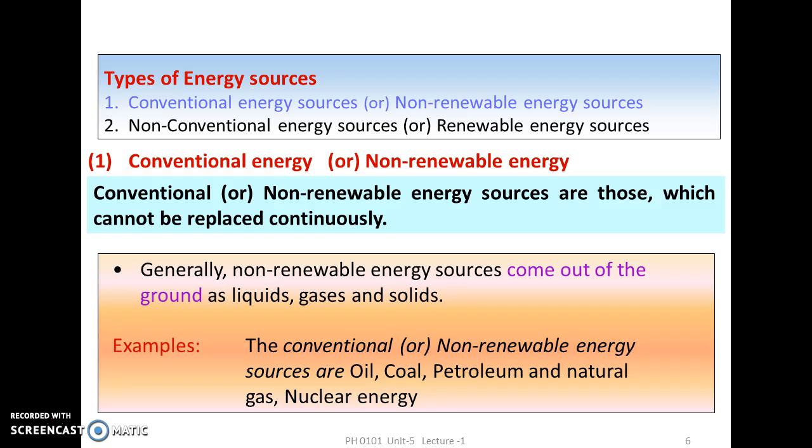So conventional or non-renewable energy resources are those which cannot be replaced continuously. Generally, non-renewable energy sources come out of the ground as liquids, gases, and solids. For example, they are coal, oil, petroleum, natural gas, nuclear energy.